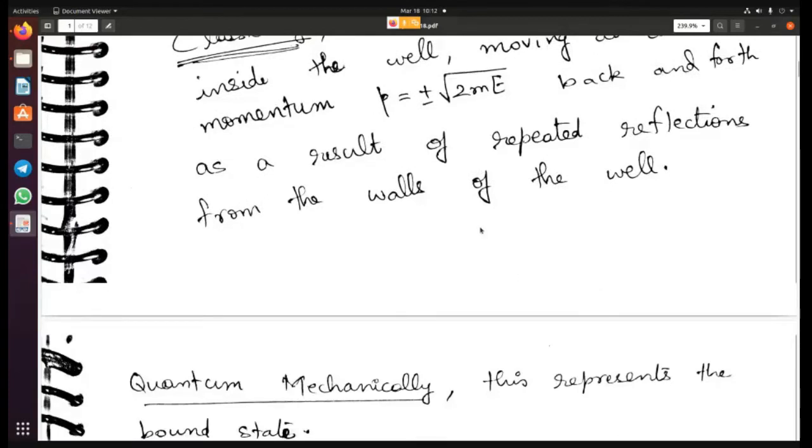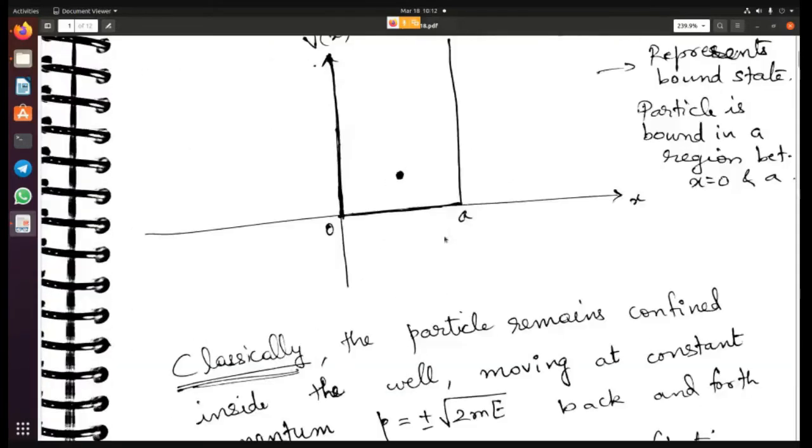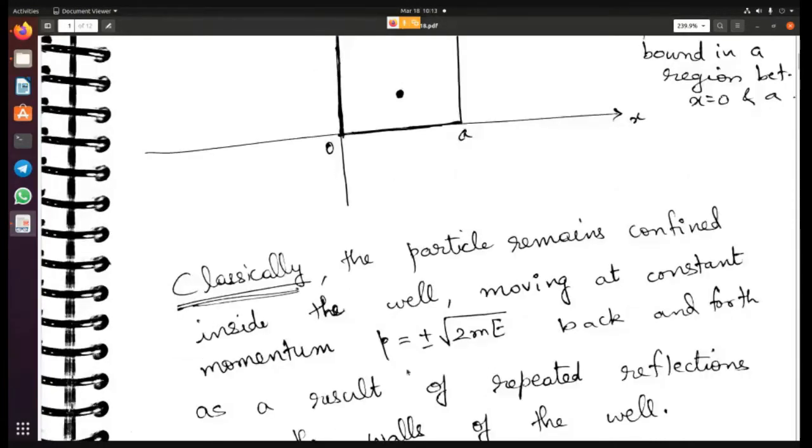But quantum mechanically, so classically, the energy can be anything. It can take any energy, just that it will still be bound. If the energy is very high, then according to this formula, the momentum will be very high, so the velocity is going to be very high. If the energy is low, then the velocity might be low.